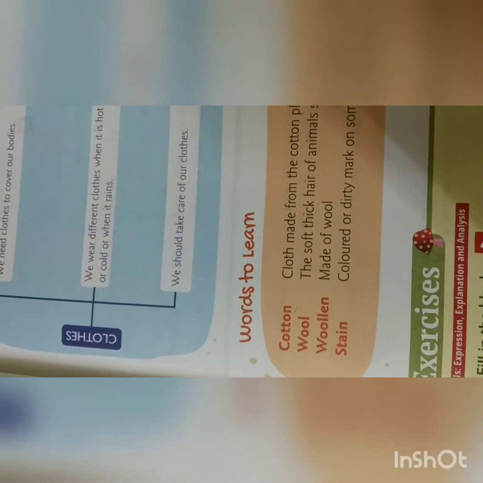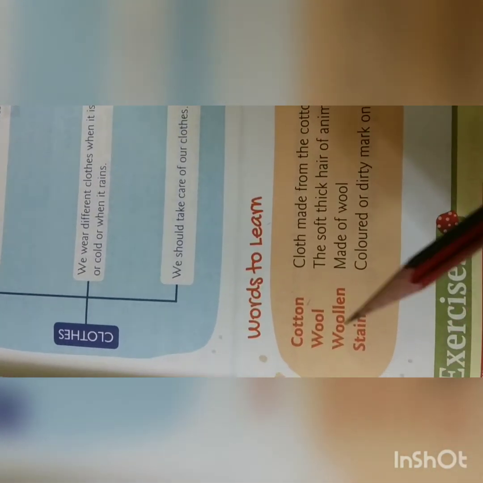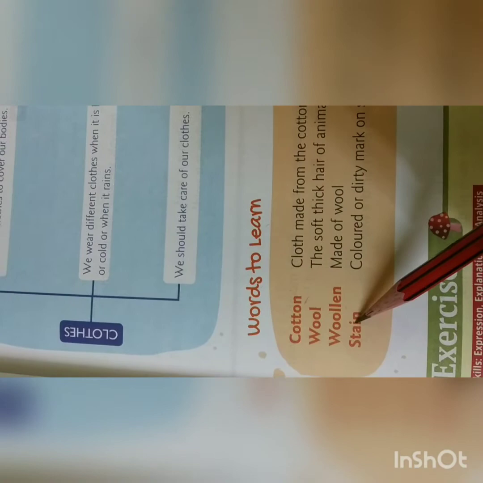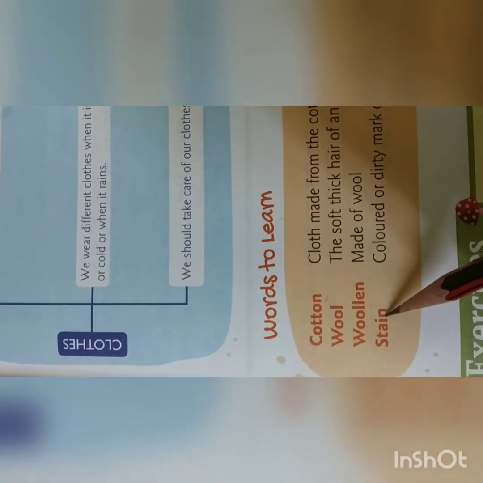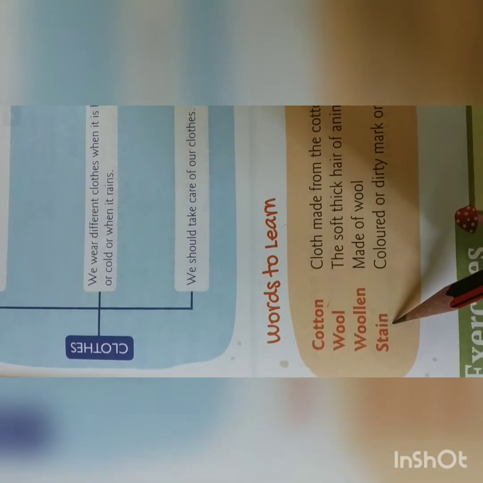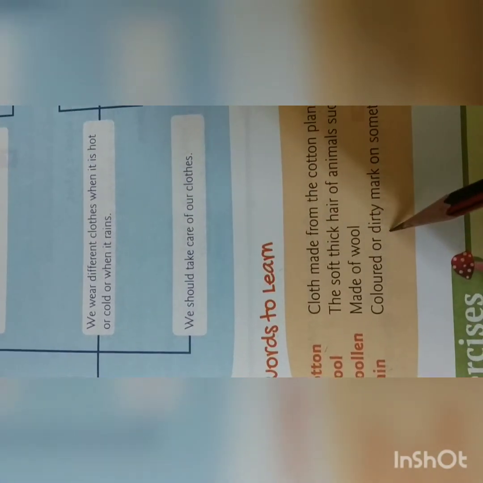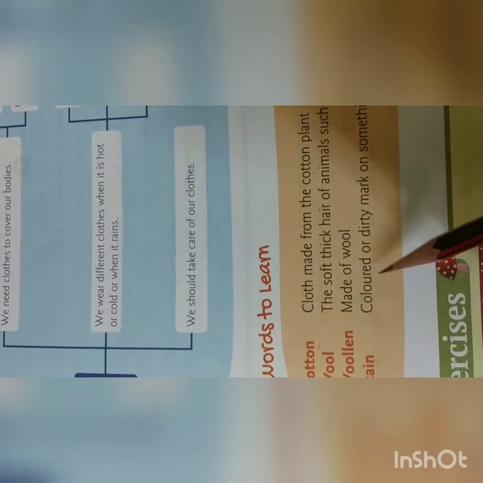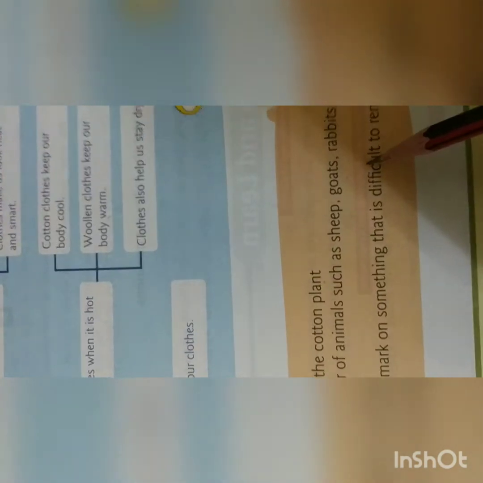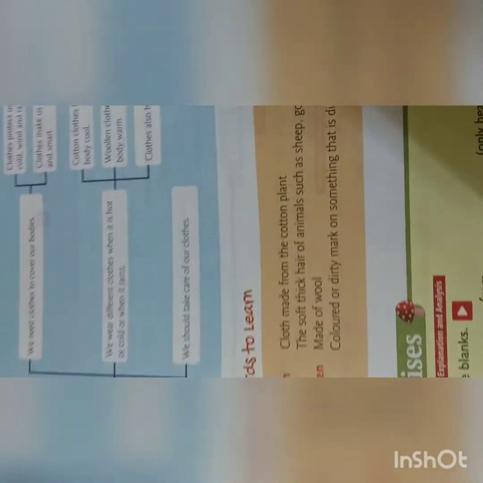Woolen, made of wool. Woolen clothes, that is sweater, muffler, shawl, etc. Stain, colored or a dirty mark on something that is difficult to remove. Okay, so most of the time in your clothes you will have this stain and mother will find it difficult to wash it. So stain means a colored or a dirty mark in your dress which is difficult to remove.